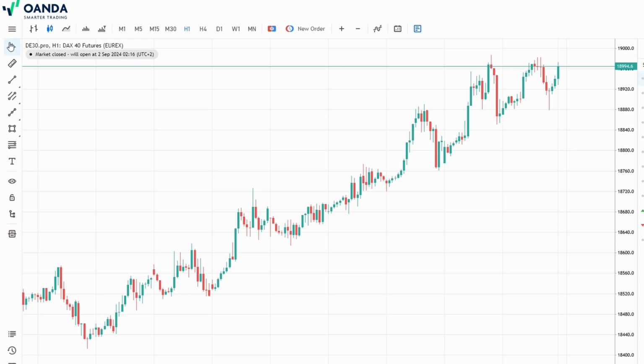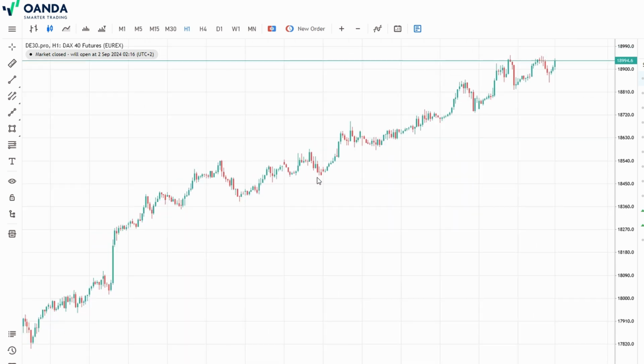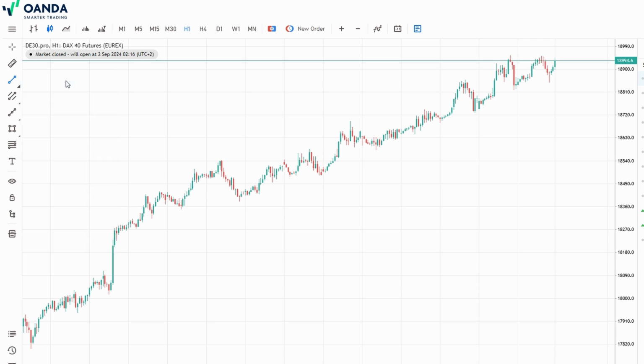Technical analysis is where you can dig into the nitty-gritty of price movements, trends, and patterns. It's essentially your toolbox for making informed decisions based on data rather than gut feeling. You'll have access to a wide range of indicators and charting tools that can help you analyze market behavior. If you're the type who likes to have all the facts before making a move, this is where you'll spend a lot of your time.